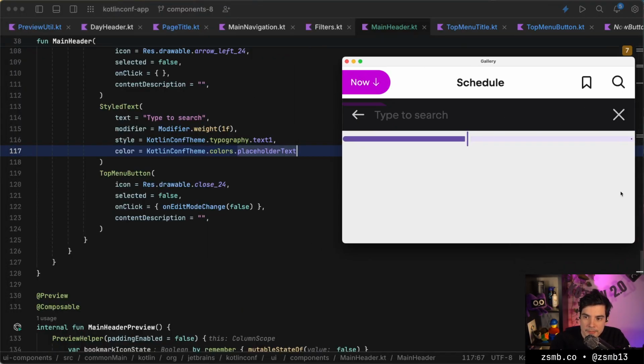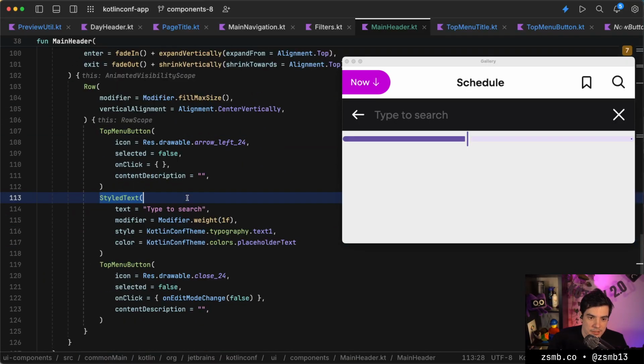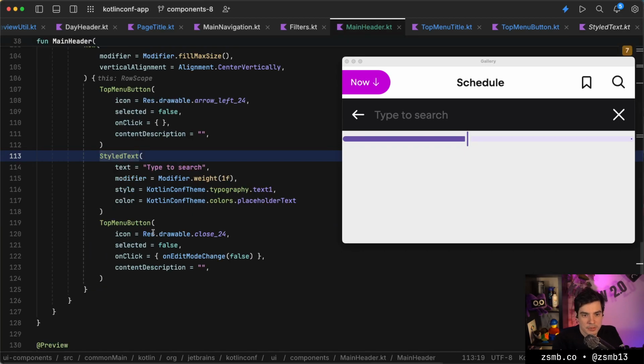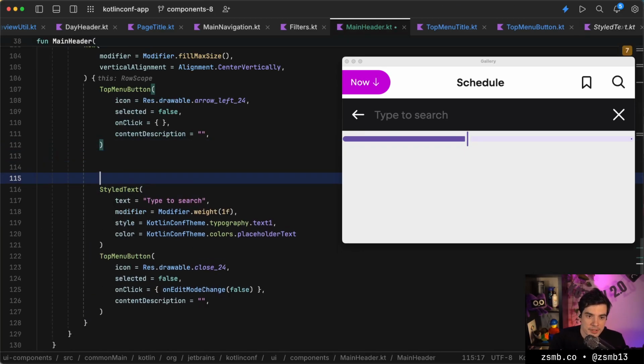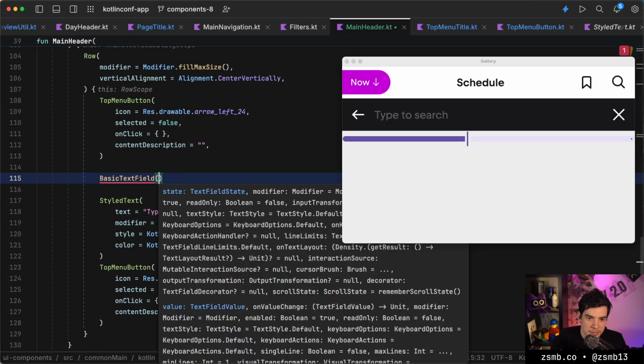Okay. So this transition feels pretty nice. I don't think we have anything specified in the design for motion, so we'll eventually show this to our designer and they'll tell us whether they like it or not, but we have it for now. The text field is definitely not a text field at the moment. So this is just a wrapper around basic text, which is not what we need because we want to be able to type stuff in. So let's see how we can set up a basic text field.